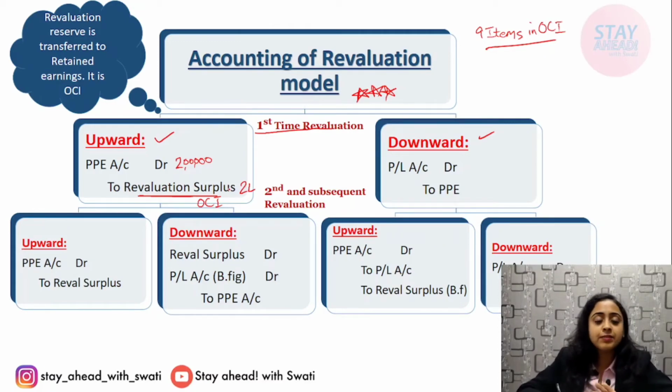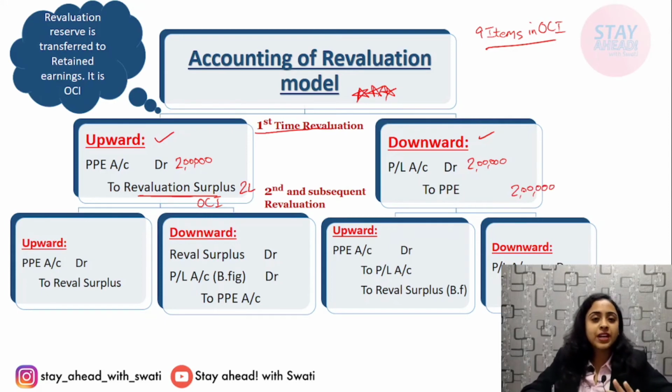Okay, this is clear. Now if you down value on the first time, the amount that is downward valued is transferred to P&L. For example, if the PPE on the first time revaluation was downward valued by rupees 2 lakh, P&L will be debited and the PPE will be credited, will be lowered by 2 lakh rupees.